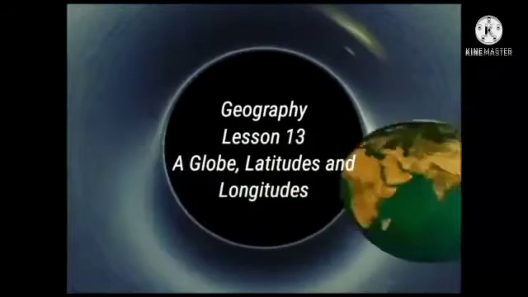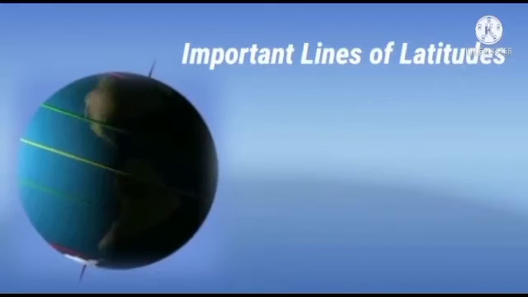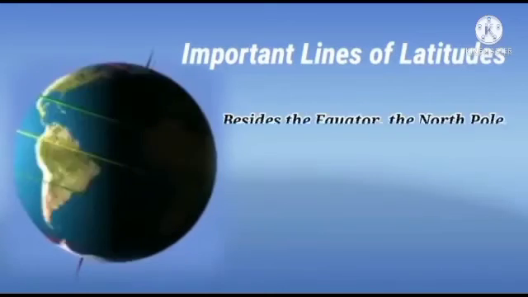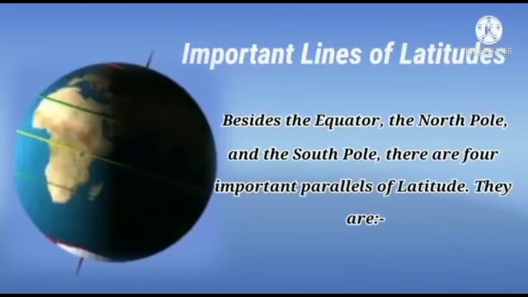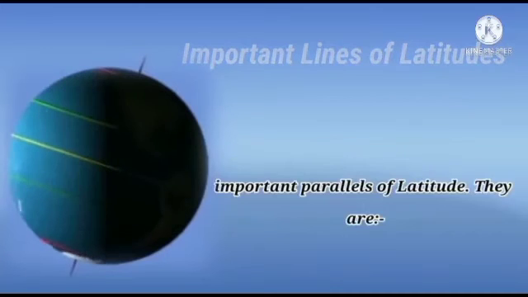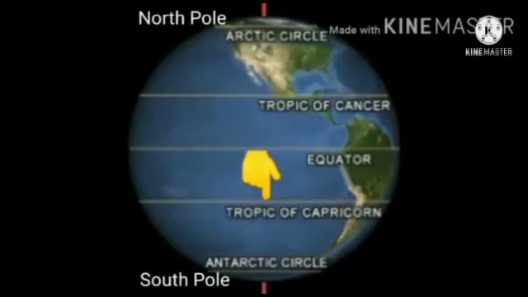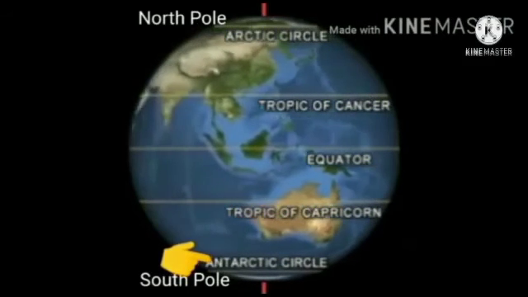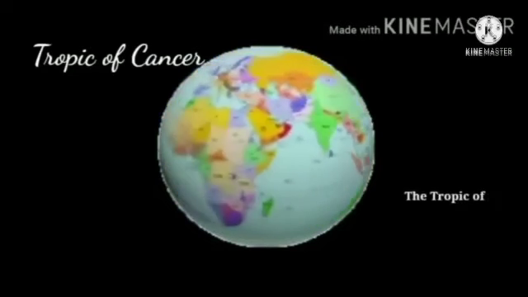Let's continue lesson number 13, a globe, latitudes and longitudes. Today, we are going to study in detail about the important lines of latitudes. Besides the equator, the North Pole and the South Pole, there are four important parallels of latitude. They are Tropic of Cancer, Tropic of Capricorn, Arctic Circle and Antarctic Circle. Let's see them one by one. The first important latitude is the Tropic of Cancer.